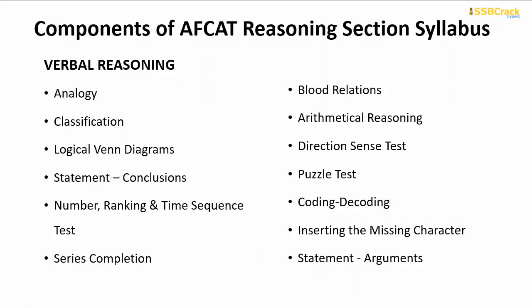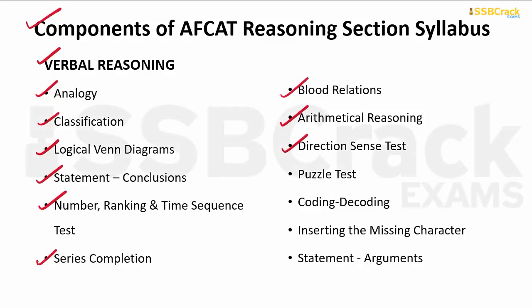Now let me tell you about the main components of the reasoning section syllabus first. So it comprises of two sections, verbal reasoning and non-verbal reasoning. So verbal reasoning consists of analogy, classification, logical Venn diagrams, statement and conclusions, number ranking and time sequence test, series completion, blood relations, arithmetical reasoning, direction sense test, puzzle test, coding decoding, inserting the missing characters, and statement and arguments.